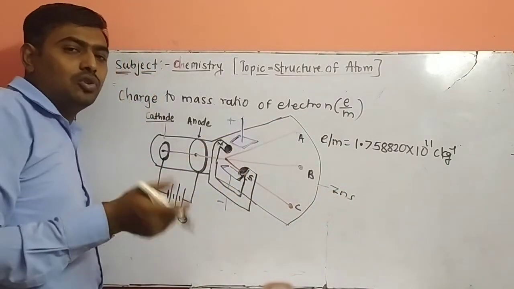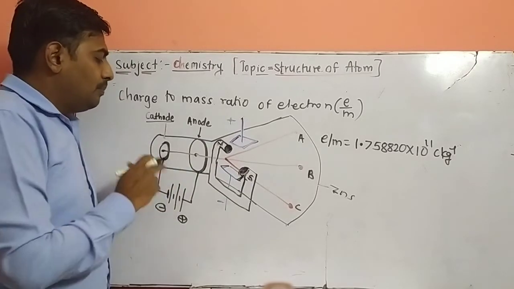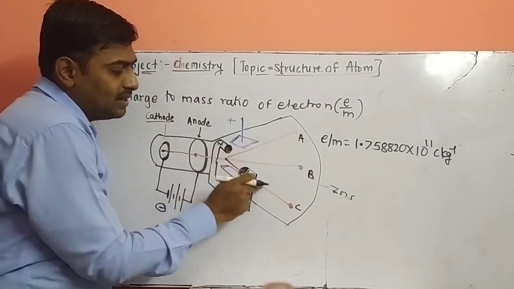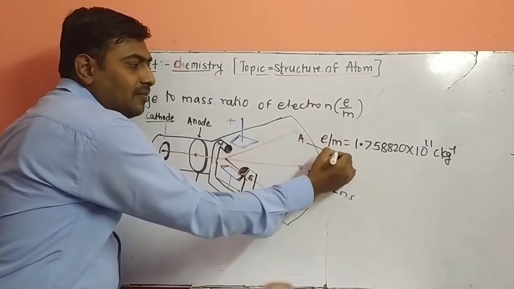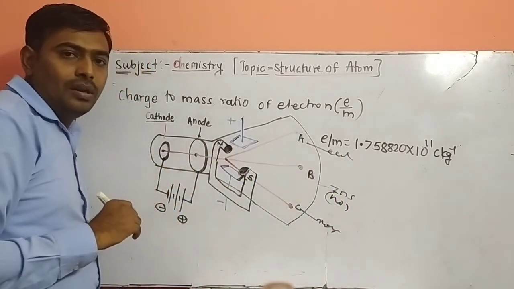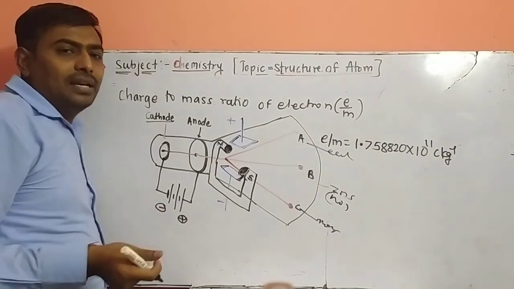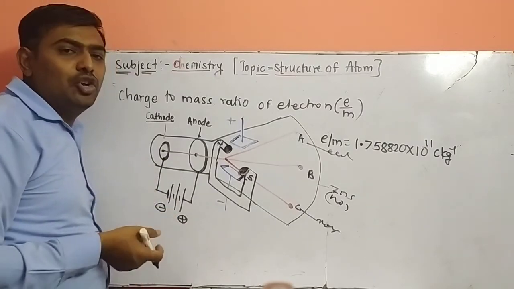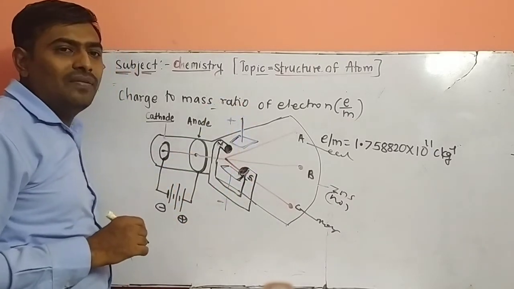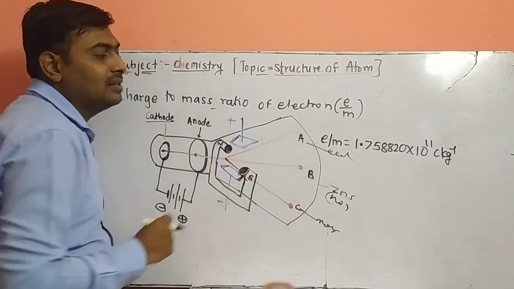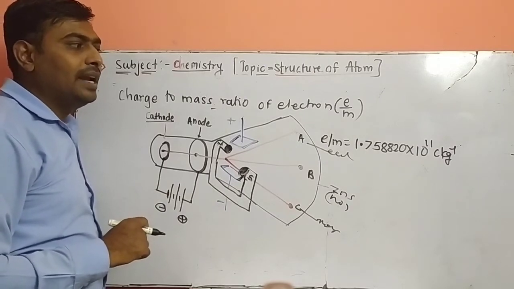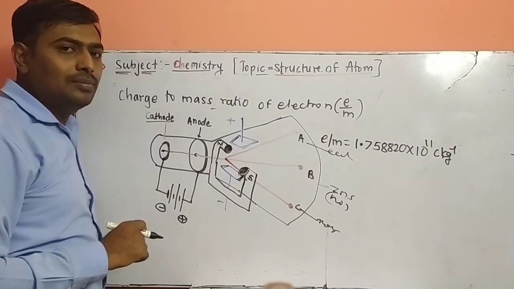All three points give fluorescence and phosphorescence. In the presence of the magnetic field, the ray strikes at point C. So this is the electric field case, this is the magnetic field case, and this is the no field case. By varying the electric and magnetic fields, J.J. Thomson obtained the ratio of charge to mass, where e is the charge and m is the mass of a cathode ray particle, which is 1.758820 x 10^11 coulombs per kilogram.